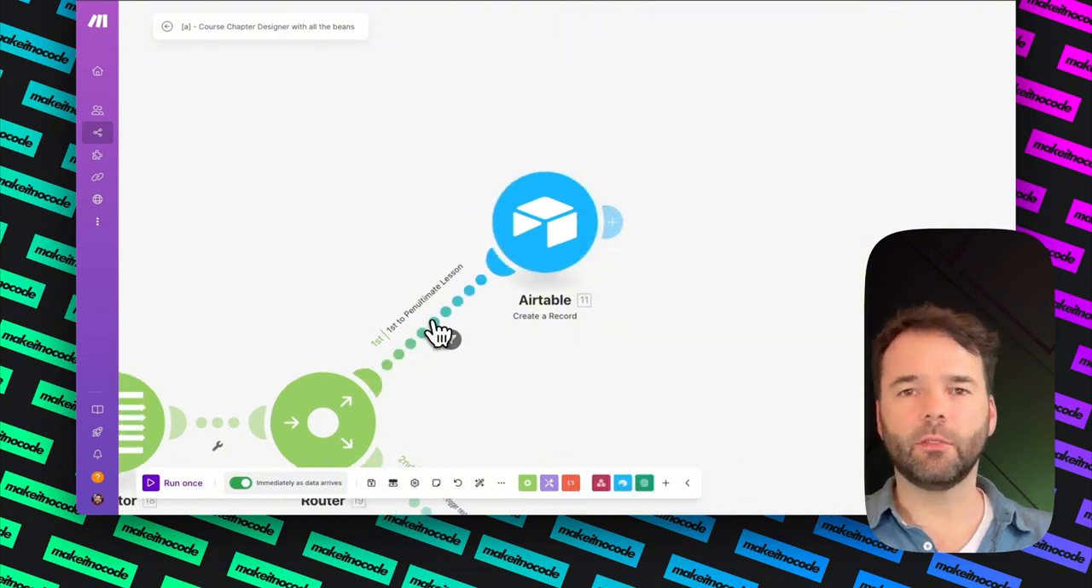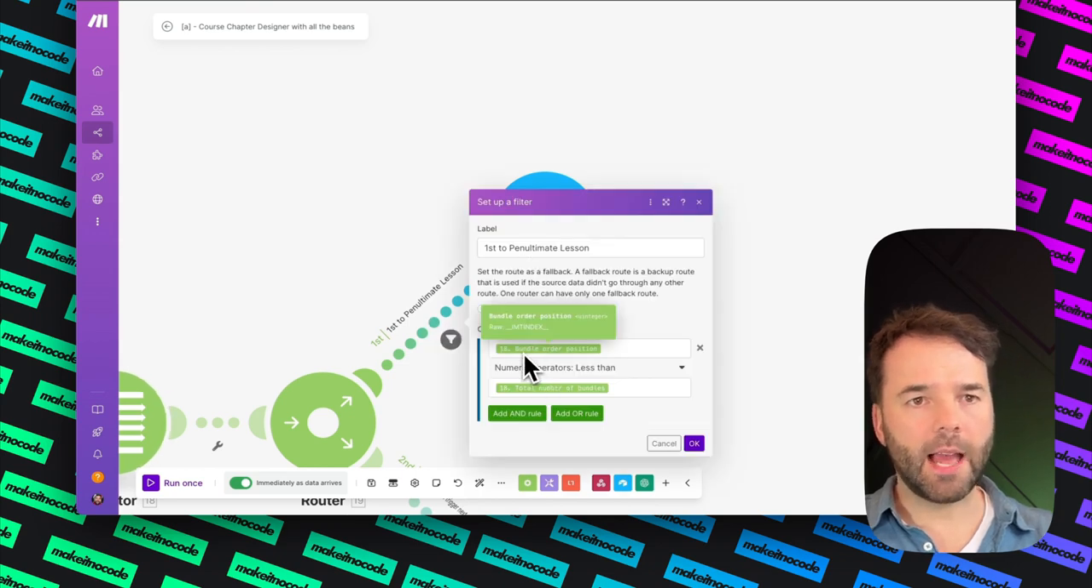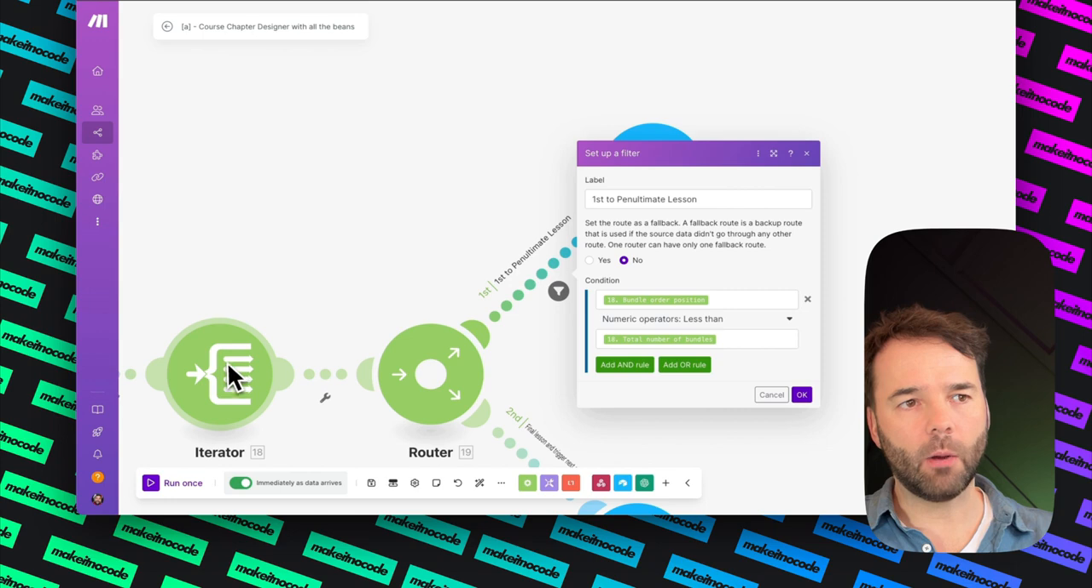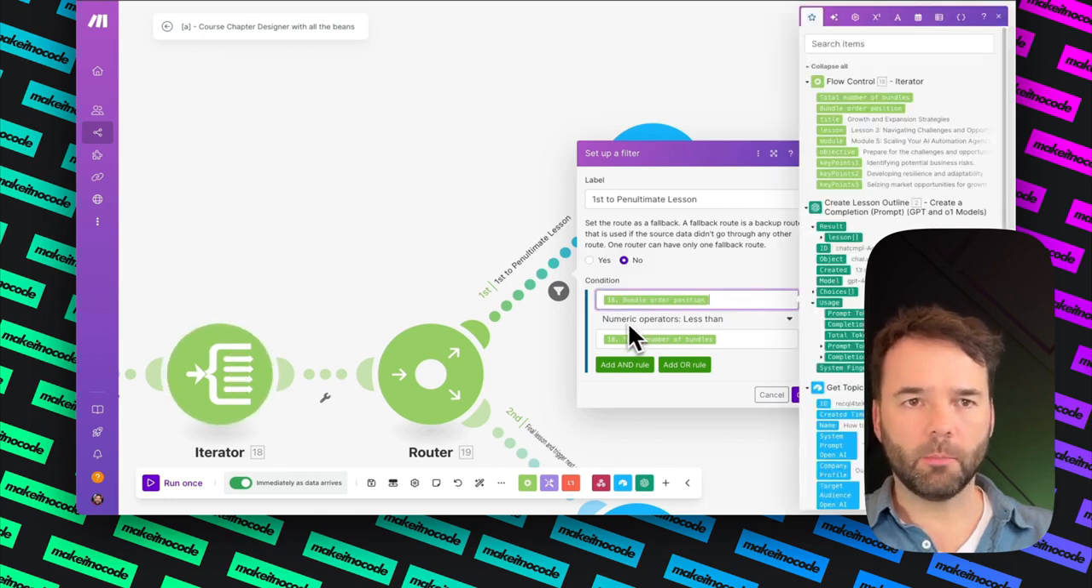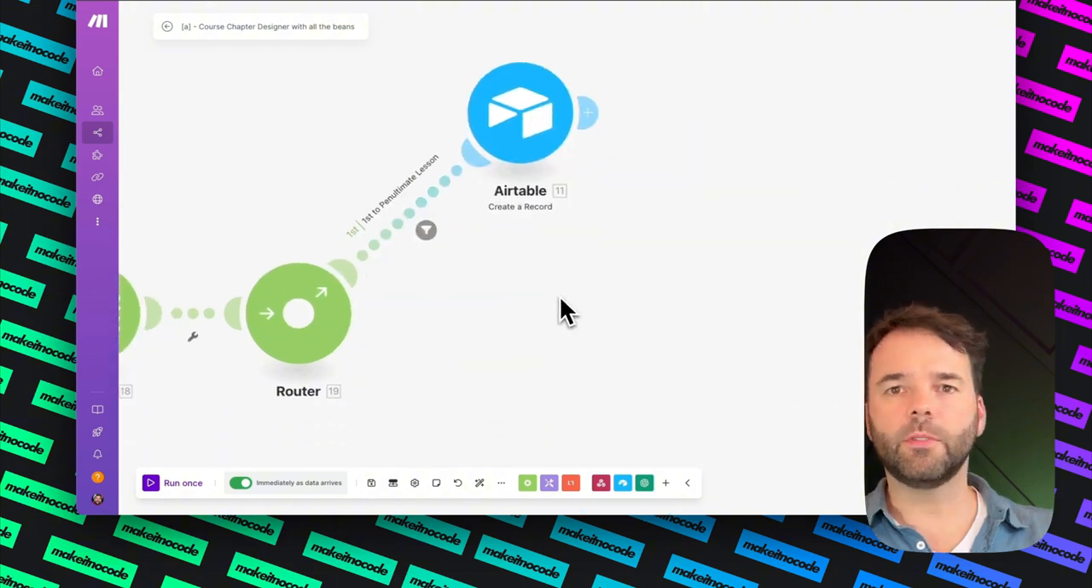So I've actually created a filter here called a penultimate lesson. And I'm telling the bundle, the output bundle from here, so the order position, the numeric operator is less than the total number of bundles. I just have to put that in as a filter. So that's my first filter that I'm putting in.